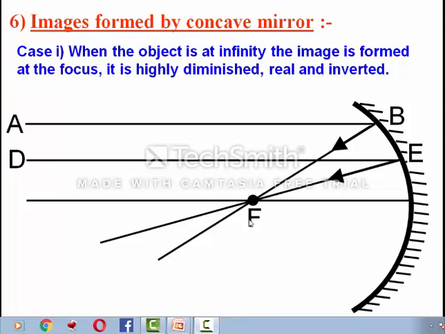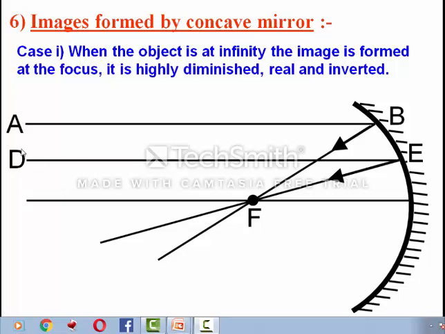In our last lecture we have seen the image formation by concave mirror. Once again I am repeating the case. First case was when the object is at infinity, the image will form at focus. It is highly diminished, real and inverted. And we have already seen this in our previous class.